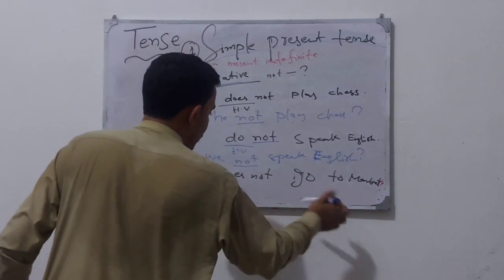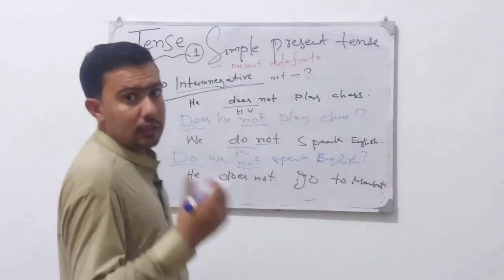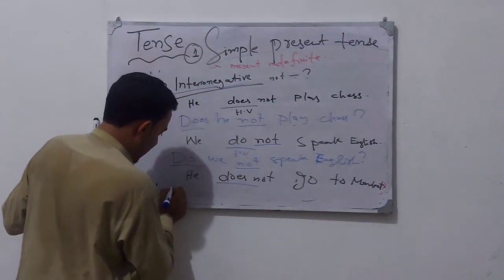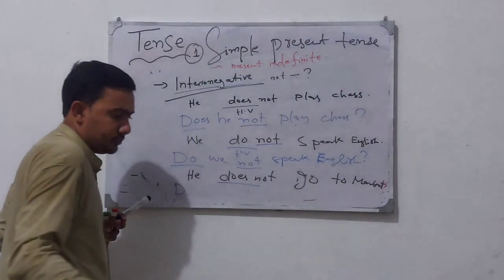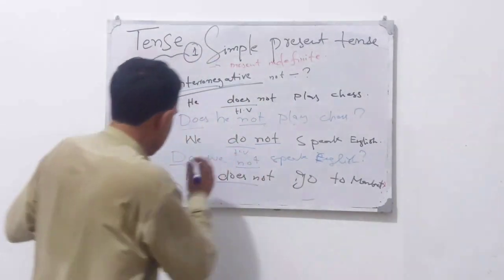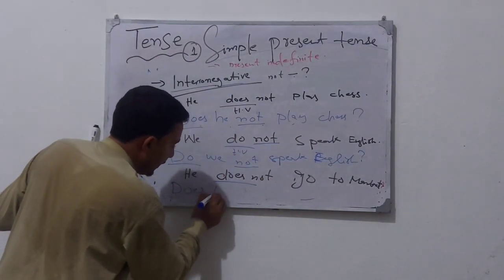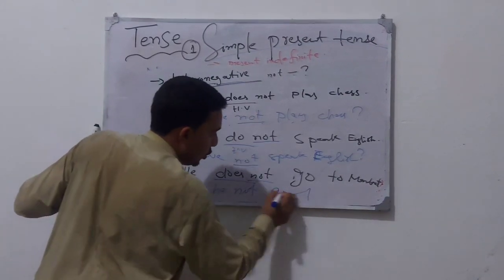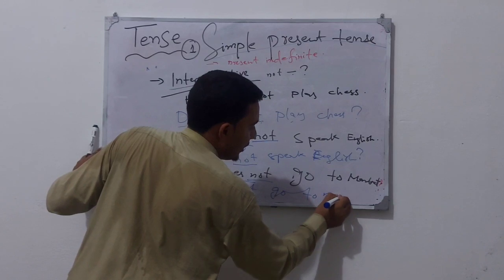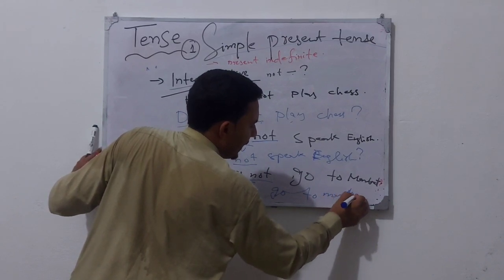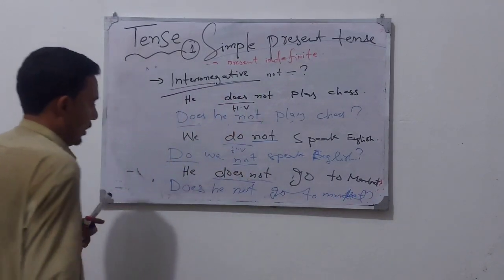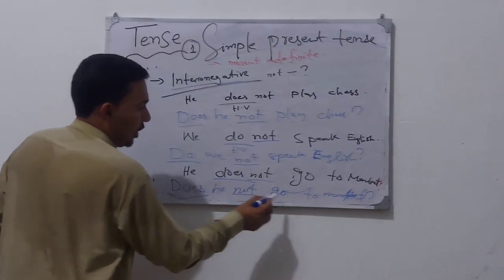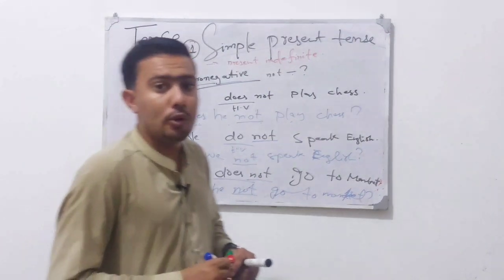He does not go to market. Start practicing it. So the helping verb "does" will come to the start, "he" will follow it, "not" will be in its own place, "go to market" or Mardan, whatever it be, and the sign of interrogation. So "does" for interrogative and "not" for negative: "Does he not go to market?" So it becomes interrogative and negative at a time.